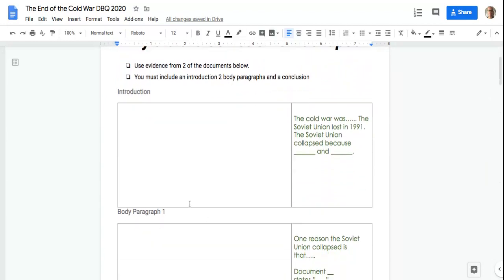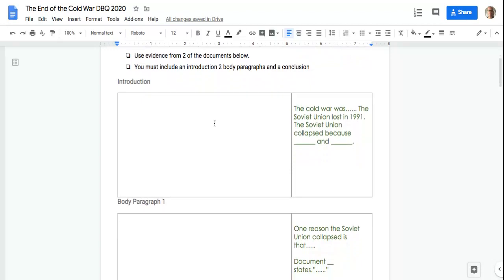All right. So in this box, you can write your introduction. And here's some sentence starters about the introduction. The Cold War was, what was it? So you can write what it is in there. Just a sentence. A good sentence starter. And then I just gave you this sentence: The Soviet Union lost in 1991.